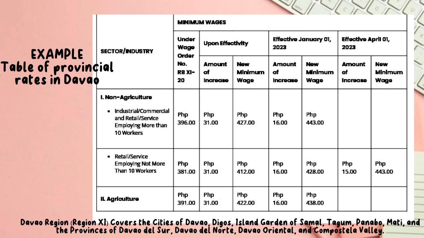So Davao Region or Region 11 covers the cities of Davao, Digos, Island Garden City of Samal, Tagum, Panabo, Mati, and the provinces of Davao del Sur, Davao del Norte, Davao Oriental, and Compostela Valley.